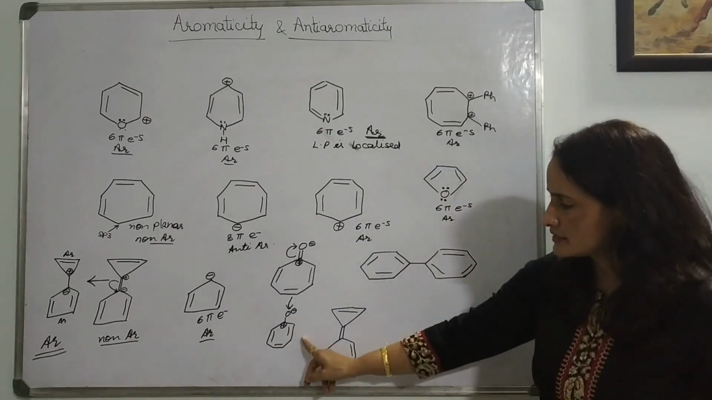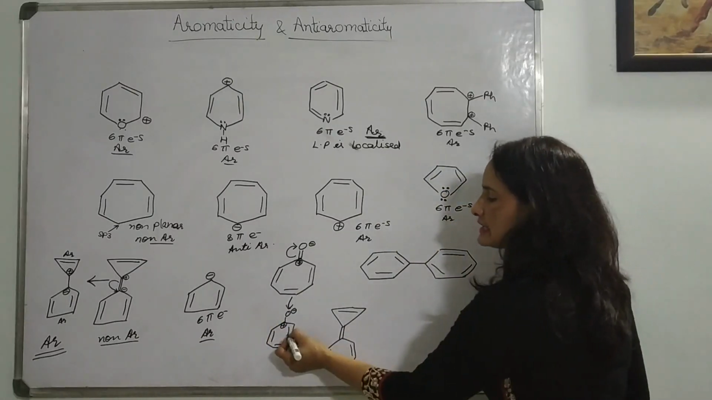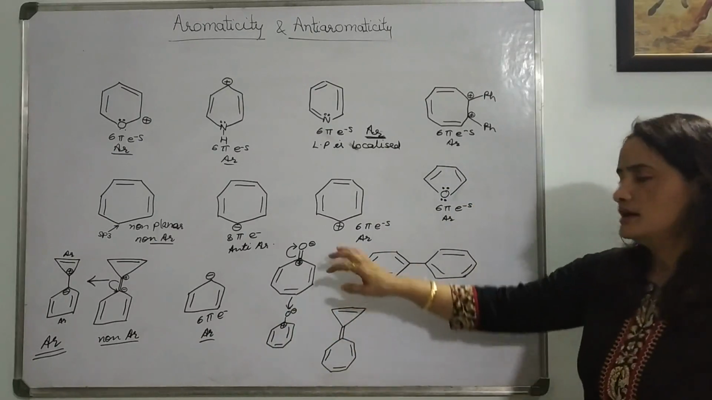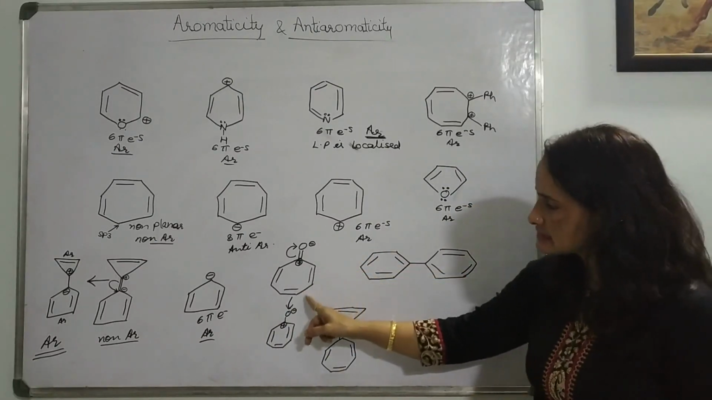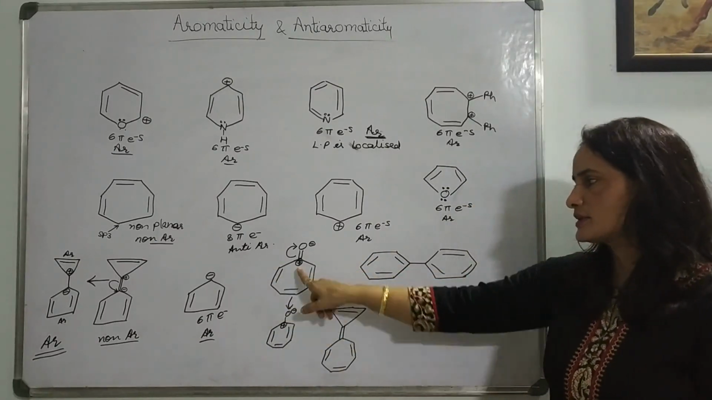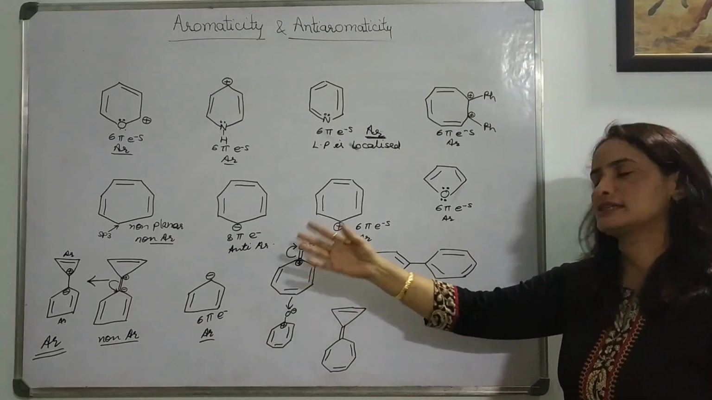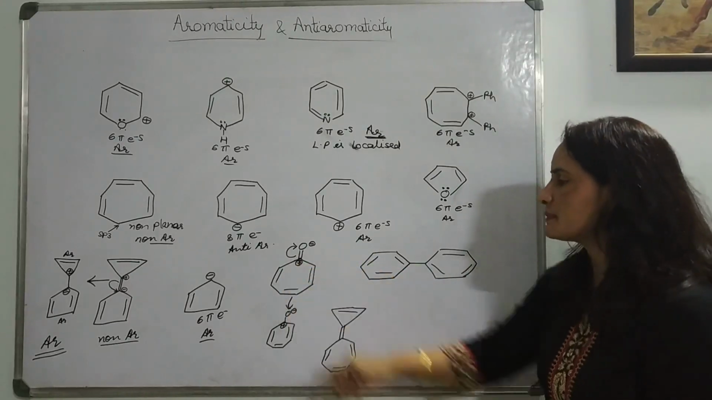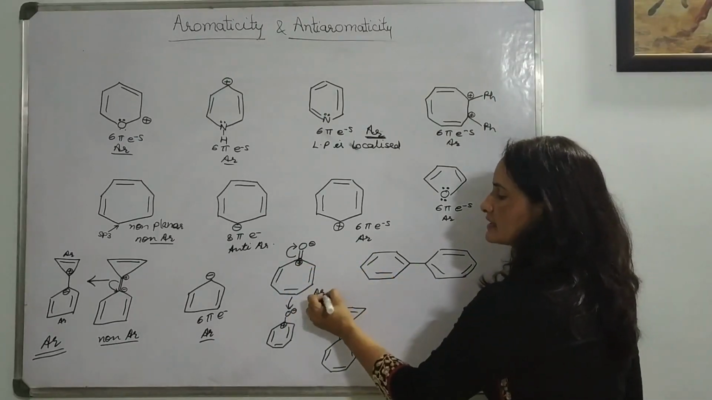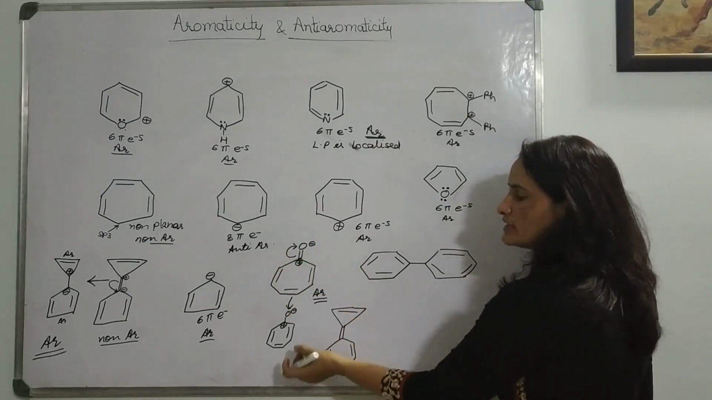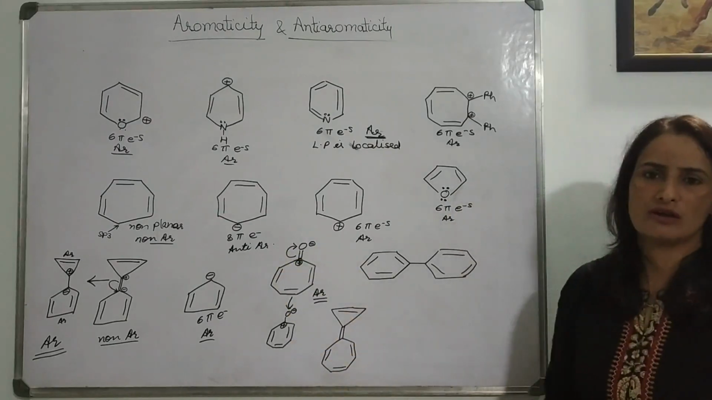Okay, so here you can check the ring separately whether it is having aromaticity or not. This is cyclic, planar, because the positive charge has come here, it is sp2 hybridized, and 6 pi electron, that means aromatic. So this molecule is going to stay in this form always.